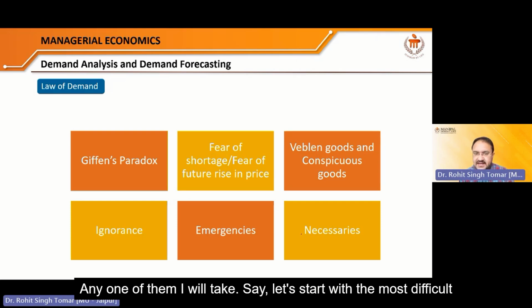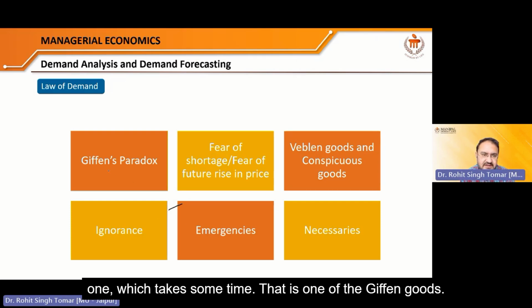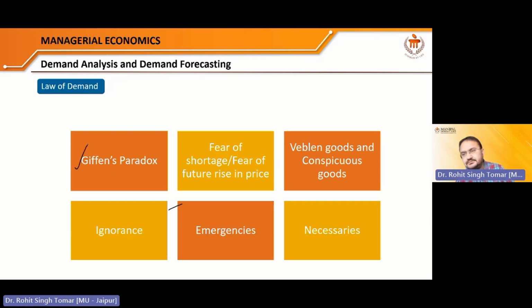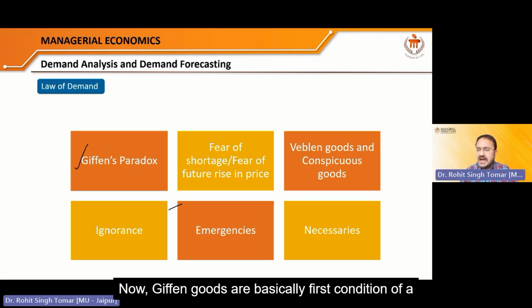Any one of them I'll take. Say let's start with the most typical one, which takes some time. That is known as the Giffen goods. Now, Giffen goods are basically the first condition of a particular Giffen good.